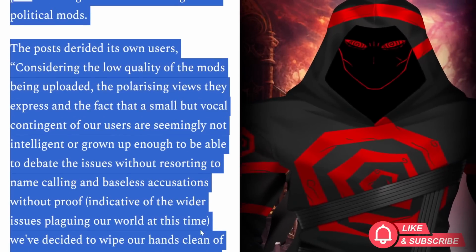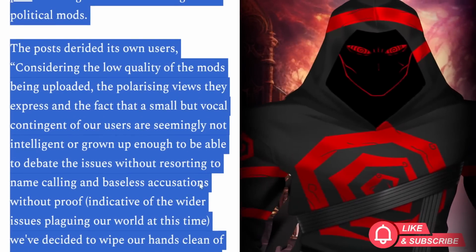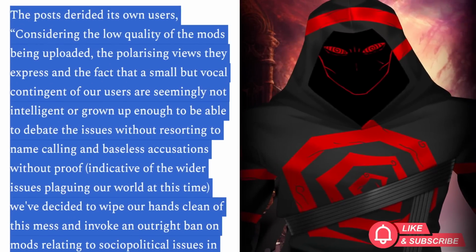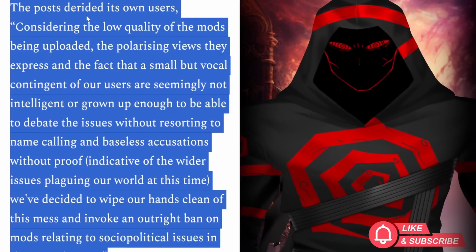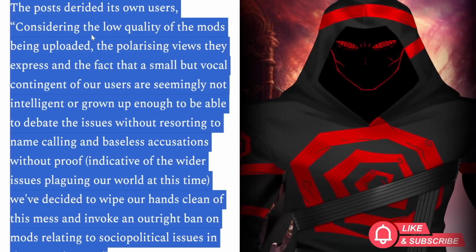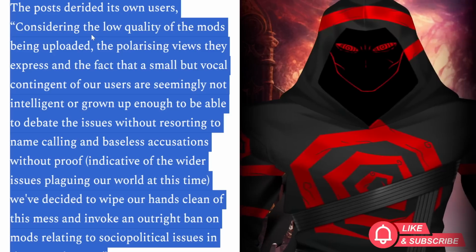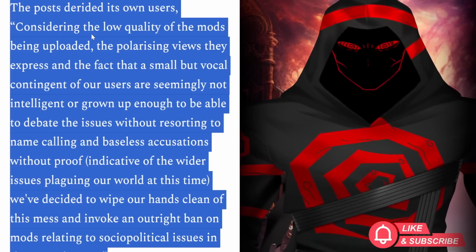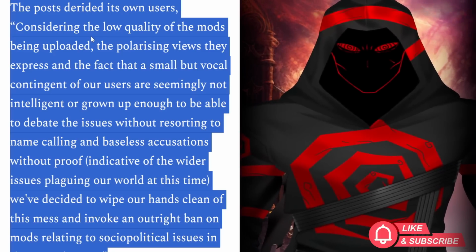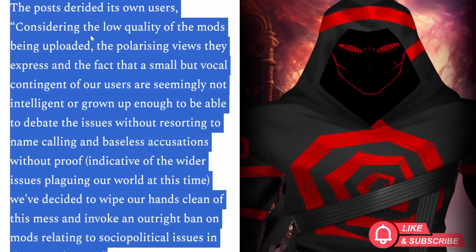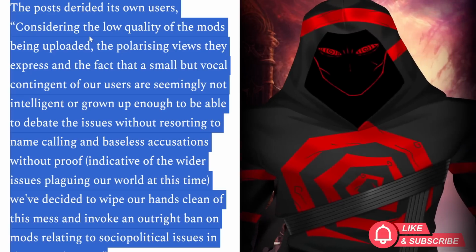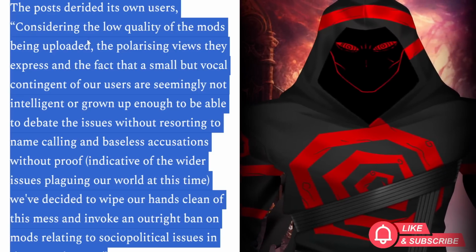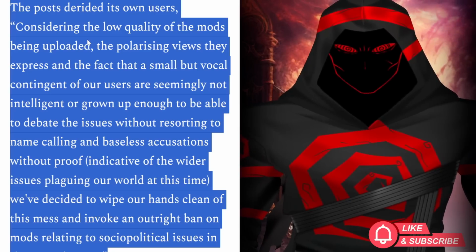The company then linked to a 2020 blog post detailing that it was banning all US political mods. And this is the stuff that I can't stand, when companies like this talk down to people who utilize their website. Look at the way that this is worded, and you tell me how you would feel. The post derided its own users, considering the low quality of the mods being uploaded, the polarizing views they express, and the fact that a small but vocal contingent of our users are seemingly not intelligent or grown up enough to be able to debate the issues without resorting to name-calling and baseless accusations without proof, indicative of the wider issues plaguing our world at the time, we've decided to wipe our hands clean of this mess and invoke an outright ban on mods relating to socio-political issues in the United States.